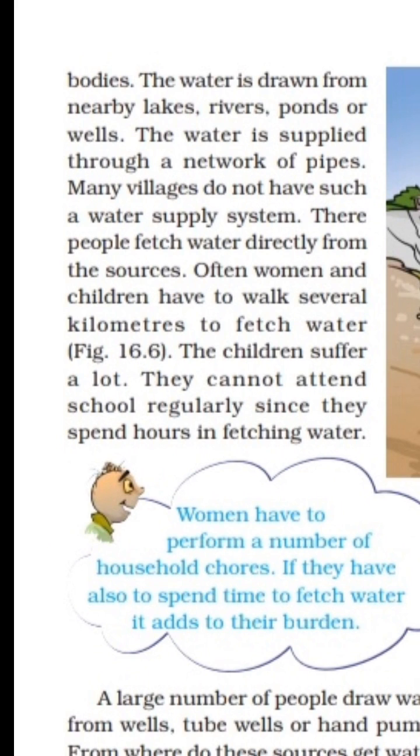Often women and children have to walk several kilometers to fetch water. The people who are living in that particular area, often women and children, have to walk several kilometers to fetch the water. Now see how lucky we are. We are getting water directly in our home through taps, through the pipeline. But in some other areas of our Maharashtra or India, there are people who are not getting water.